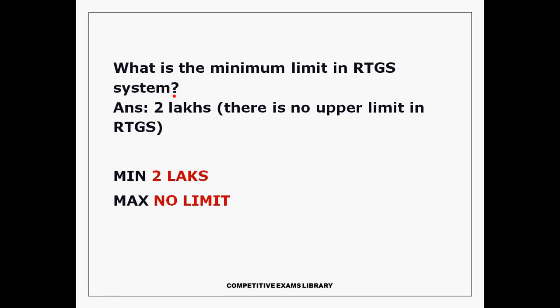What is the minimum limit in RTGS system? The minimum limit in RTGS is 2 lakhs and there is no upper limit in RTGS. RTGS means Real Time Gross Settlement. The minimum amount for RTGS is 2 lakhs. We have to do a minimum of 2 lakhs for RTGS and maximum there is no limit.